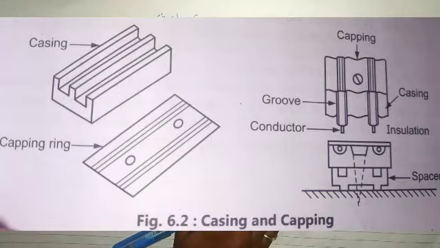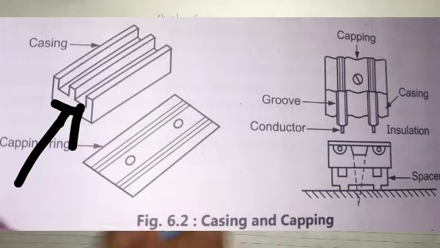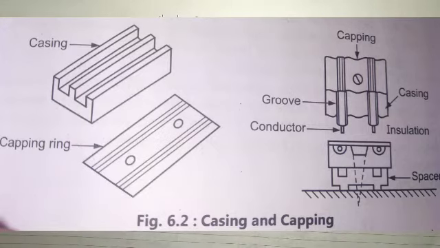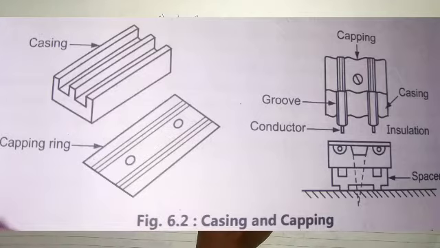VIR wires or CTS wires are placed. You can see the diagram of the casing there, and the place to insert the wires. In that place the wires are placed, in that gap where you can see in the second picture. Here we can place the wires, and this casing is placed on the wood batten or on the wall.